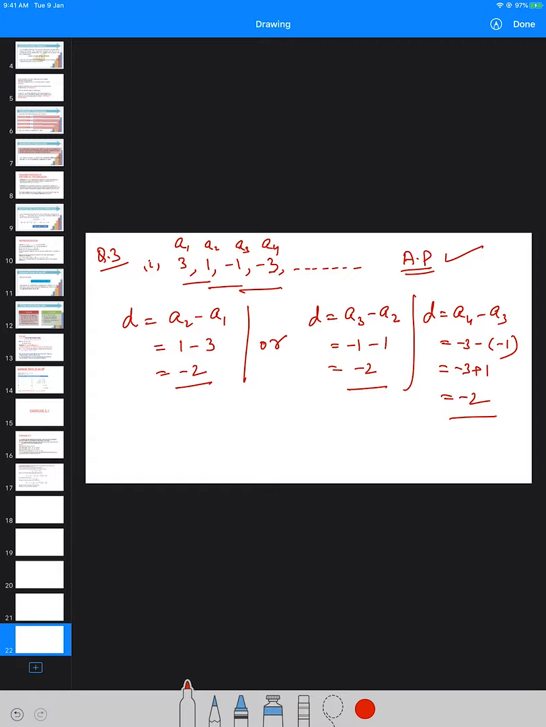Hence, we need not find all of them. And just for showing it to you, I have done all the three. You can do it by any one of the three. You can use this one, or this one. Just pick up any two consecutive terms and then subtract them and get the common difference. So what is the first term in this case? 3, and the common difference is minus 2.